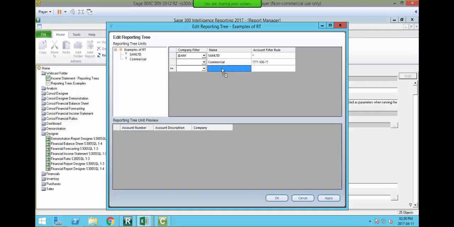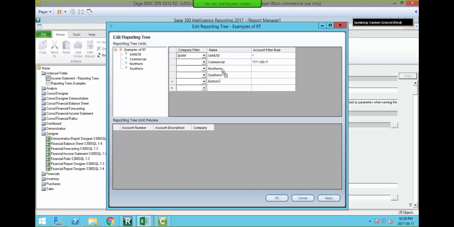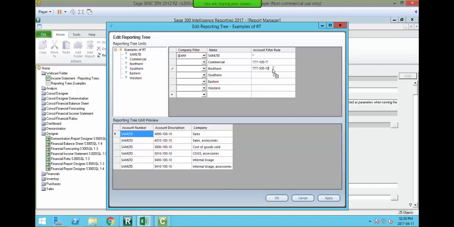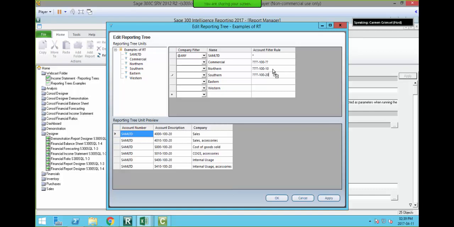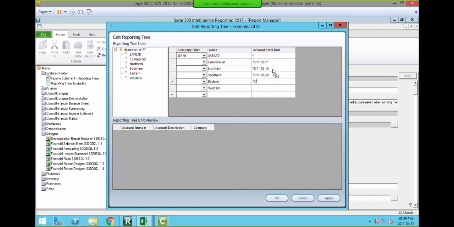What I can do also is actually type in northern, southern, eastern, and western. For northern, I'm going to type in my 4 question marks, dash 100, dash 10, and then again 4 question marks, dash 100, dash 20. And if you want to know how to use the wildcarding, please do go and check out our short videos on how to set up wildcarding. Dash 100, dash 40.